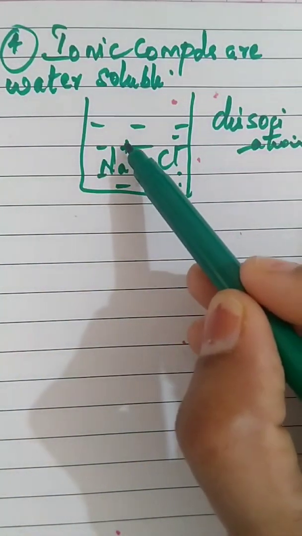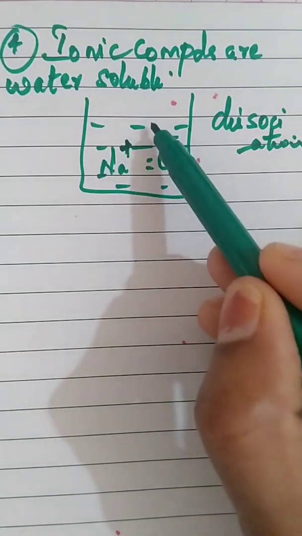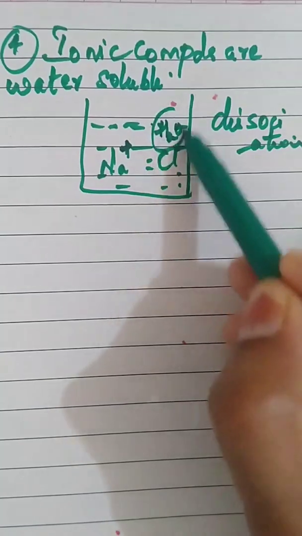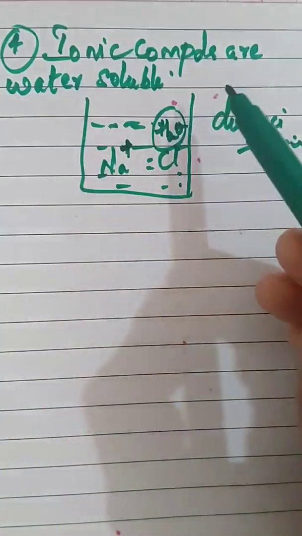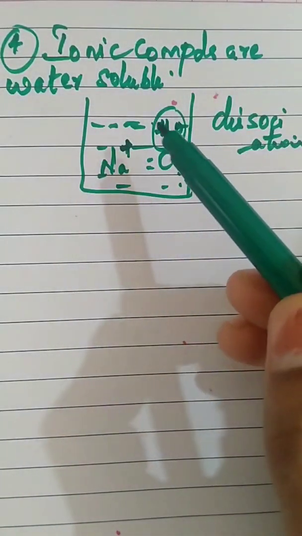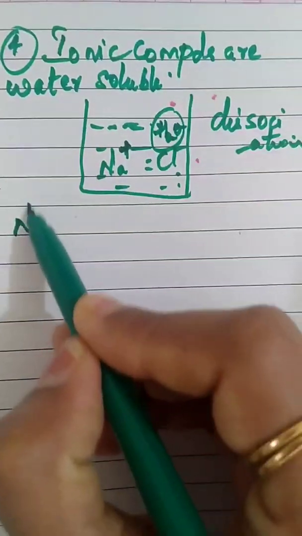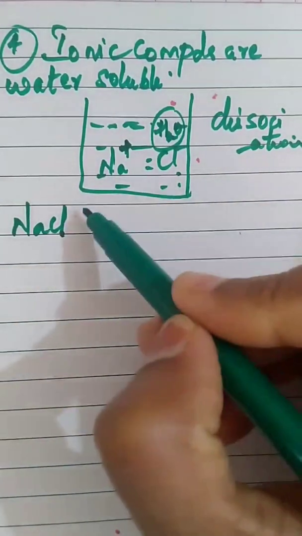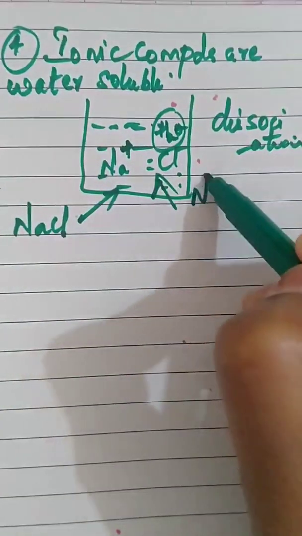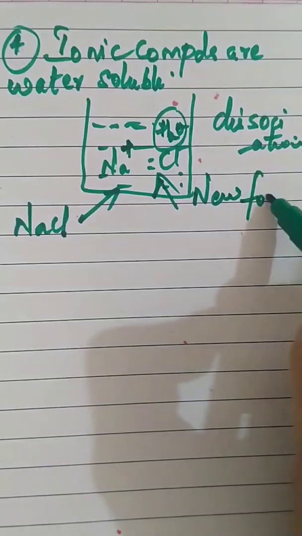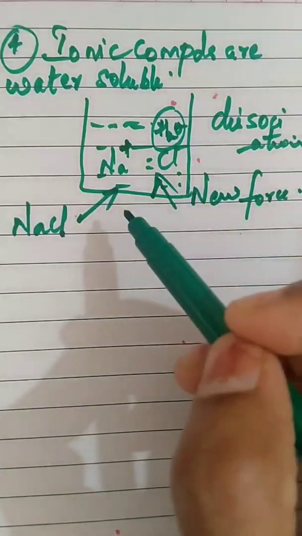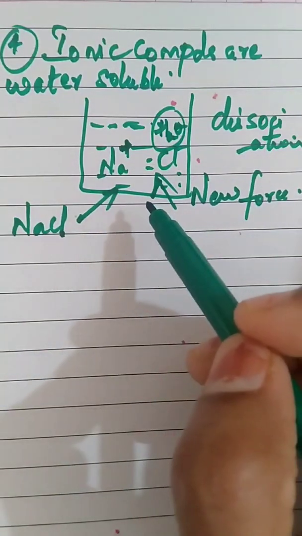So the force of attraction between this Na+ and the water molecules, H2O, which are present here, is a new force rather than the original force when NaCl was in powdered form. Here the force is different, and as soon as you put NaCl in water, there is a new force acting on these ions. Because of that, the aqueous solution of ionic compounds is formed.